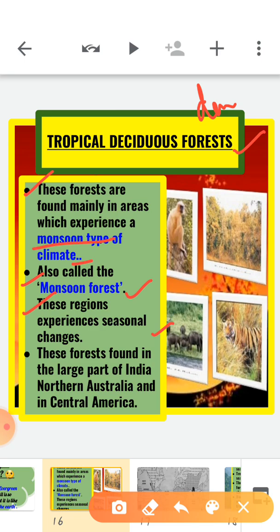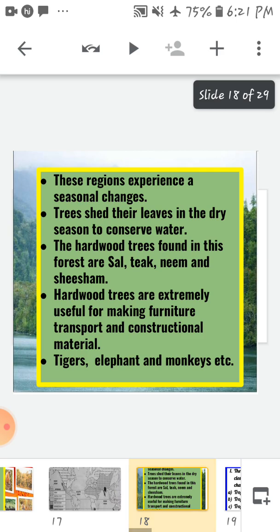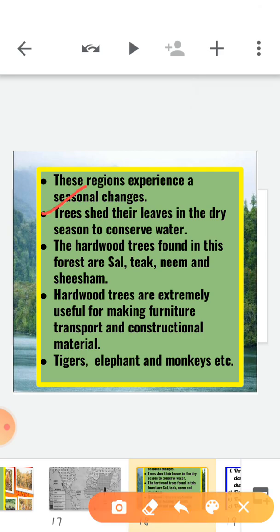In these forests, trees are of medium height, not very tall actually. Trees are of medium height and shed their leaves in the dry season to conserve water, right? So basically these forests experience seasonal changes. So in this forest, trees shed their leaves in the dry season in order to conserve water, right? Now there is a thick undergrowth of bushes, shrubs, and dense thickets of bamboo.